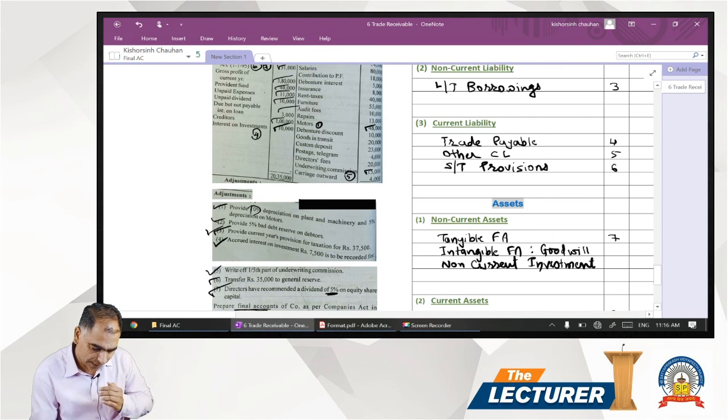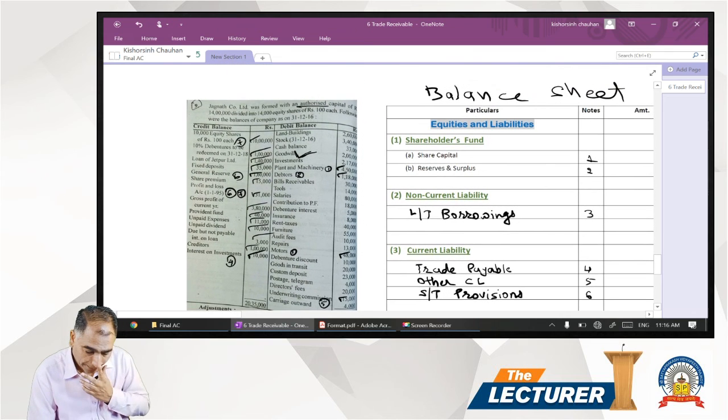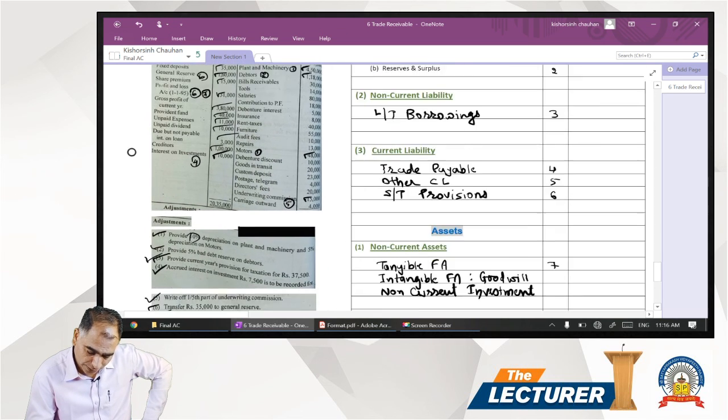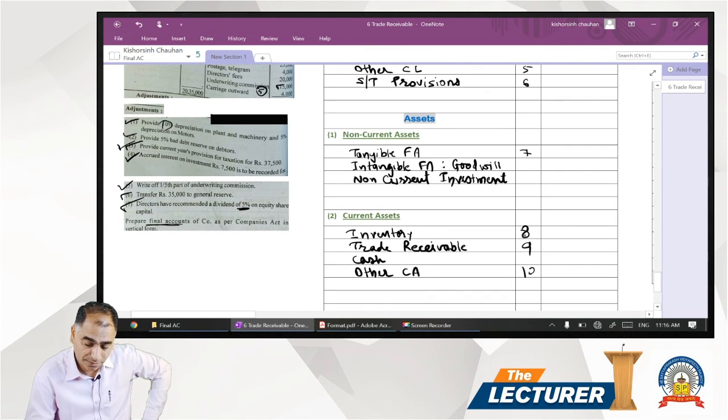Next we have, after land and building, next one is stock, closing stock, balance sheet. Now we have for the closing stock, inventory separate heading, note 8.